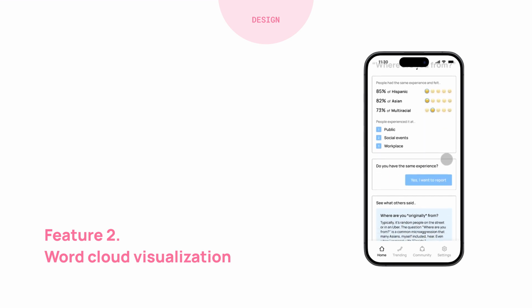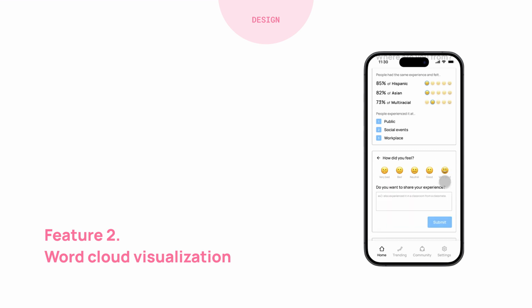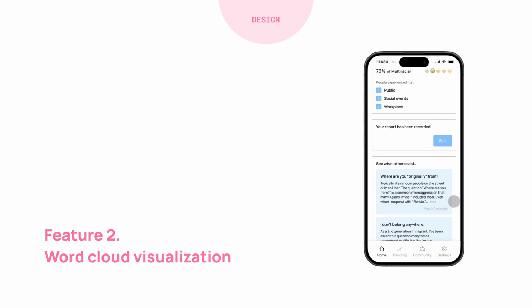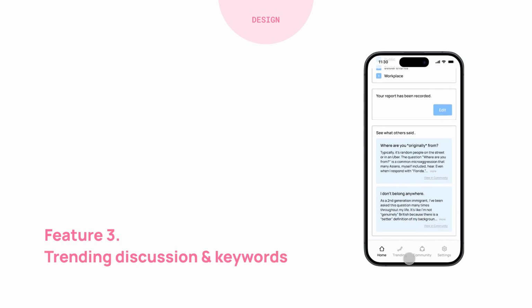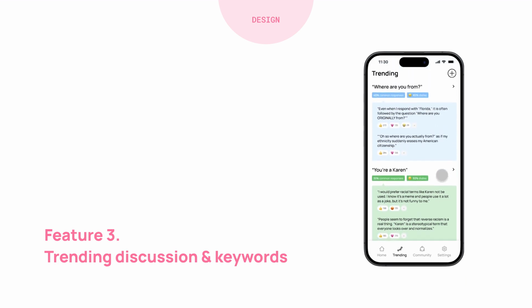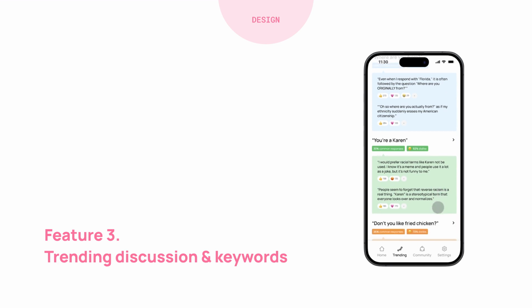The experiences of different racial groups and locations of frequent occurrence are provided in this page with the emoji language scale. Users can report their experiences related to the keyword as well. Related community posts are shown on the bottom to share users' experiences. In the trending page, popular keywords are updated in real time. By showing the keywords and discussions surrounding them, this raises public awareness of racial microaggressions that are often unrecognized. Quotes from users' responses associated with the keyword are provided.